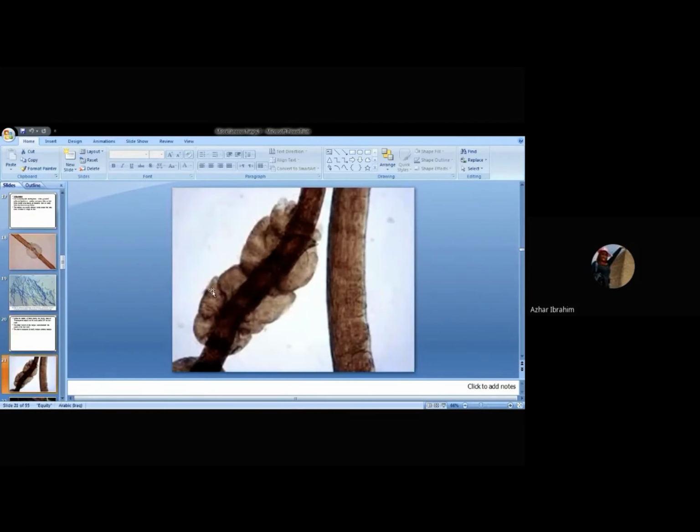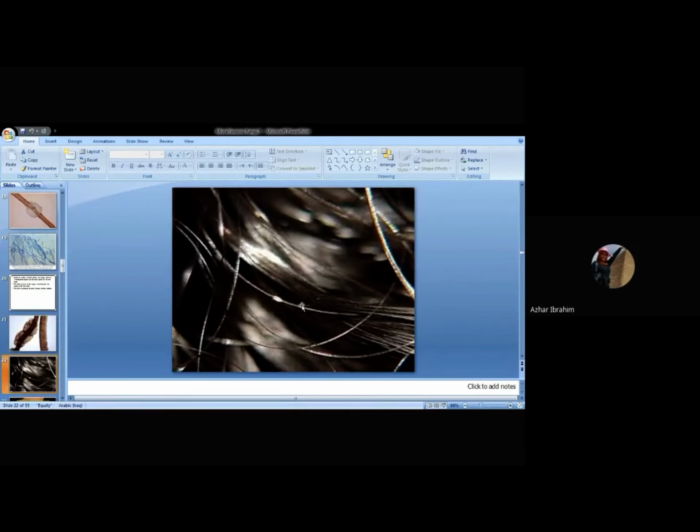This is another, more magnified picture of white Piedra and how it is attached: not firmly, not surrounding the hair shaft. Black Piedra surrounds the hair shaft, but white Piedra does not, therefore it is easily pulled off the infected hair shaft. This is white Piedra also infecting the hair shaft.